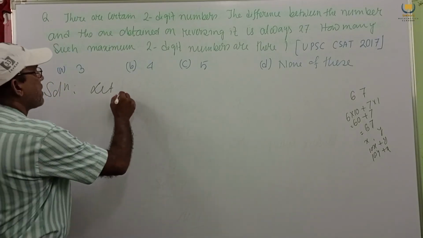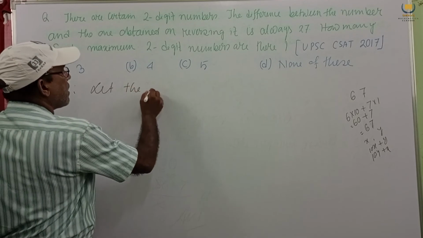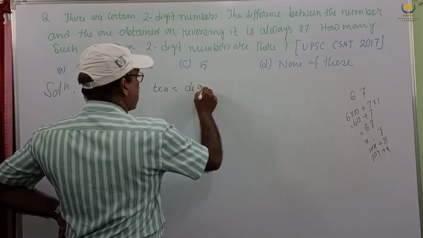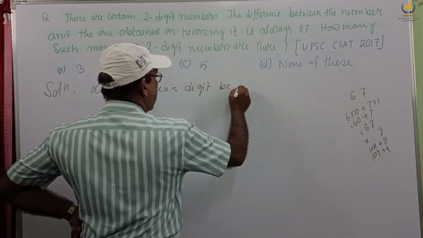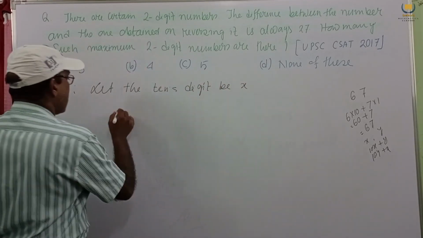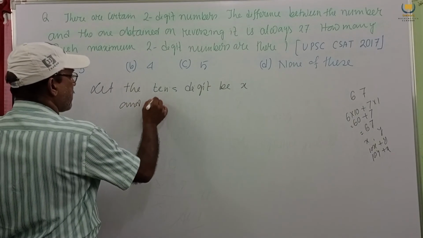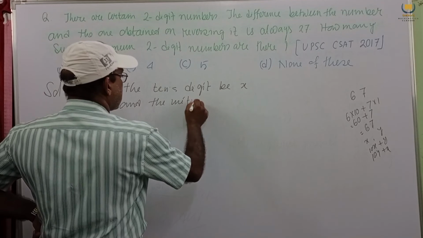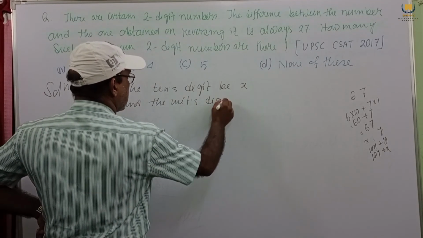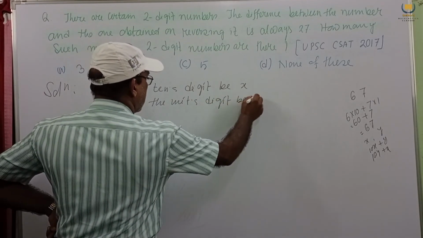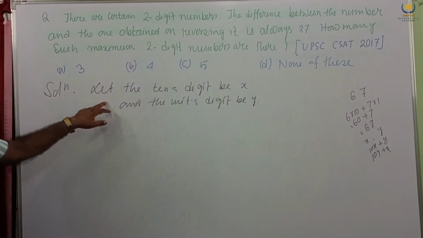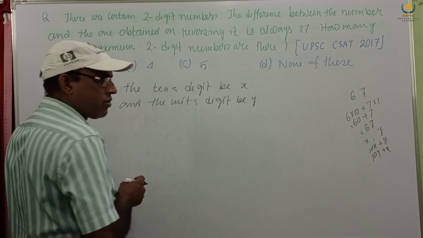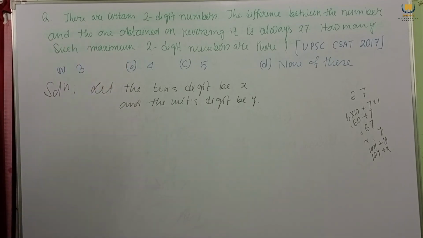So let the tens digit be x and the units digit be y. We consider tens digit be x and unit digit be y. So we consider in this way.